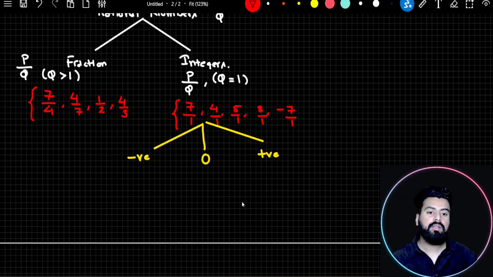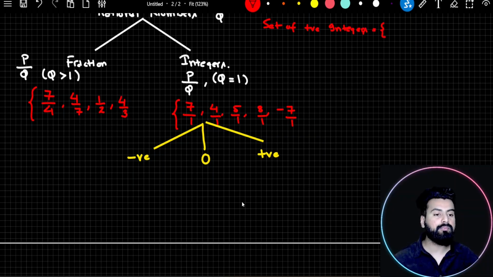If I ask you to make a set of positive integers, you will say, sir, a set of positive integers will start from +1 and +2, +3, and it will keep on moving like this until plus infinity.